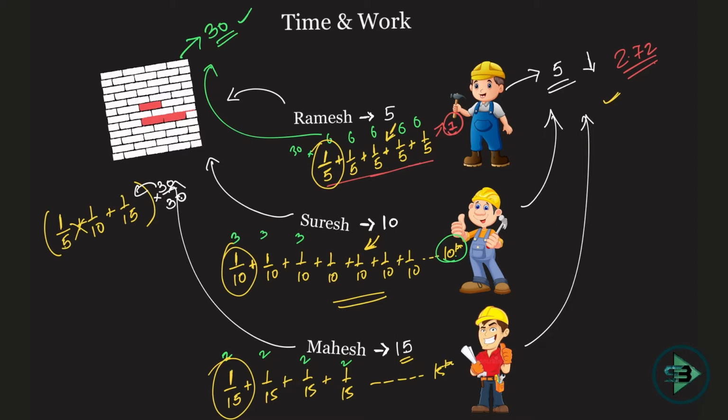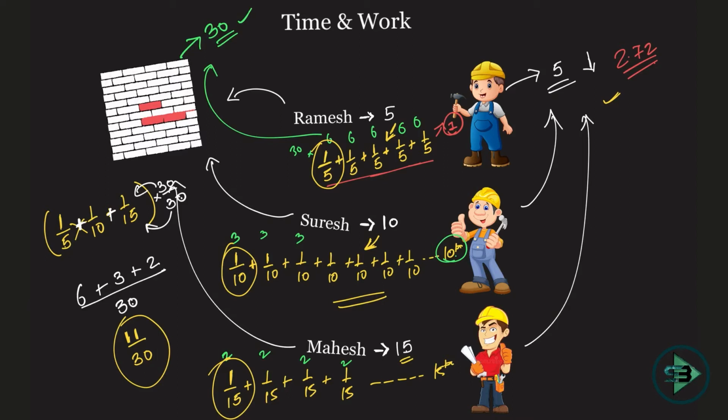So this becomes 5 6s are 30. This is plus, of course, you know that this is a plus. So this is 5 6s are 30. This is 10 3s are 30. This is 15 2s are 30. Okay, the whole thing is being divided by 30, because now the bottom 30 comes in here. So whatever you're getting, 6 plus 3 plus 2, 11 by 30. 11 by 30 is the work that will be done in one day.